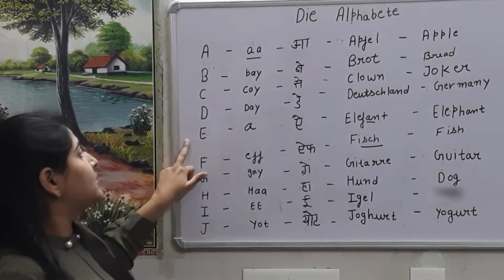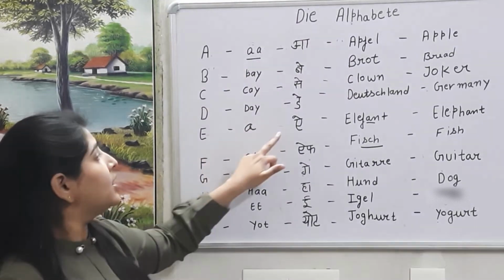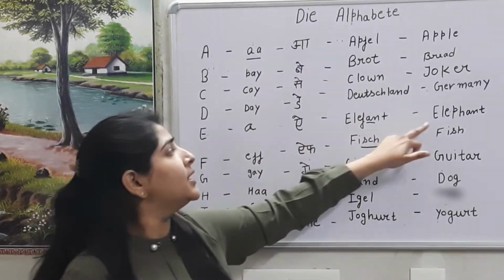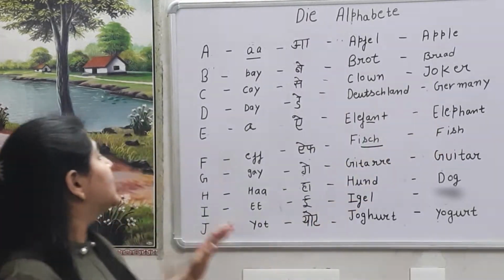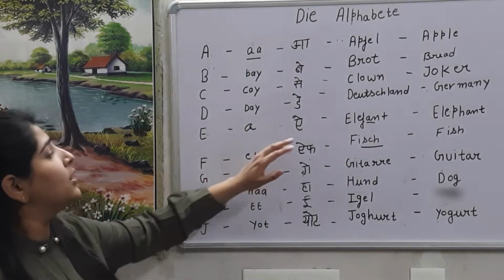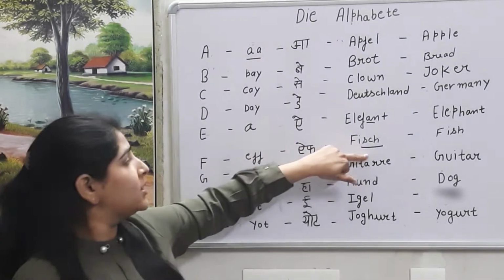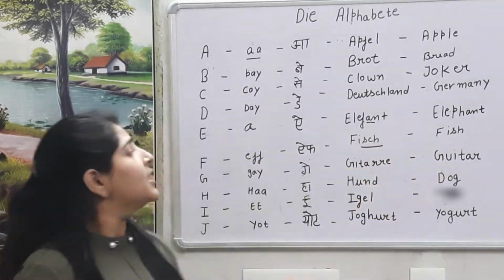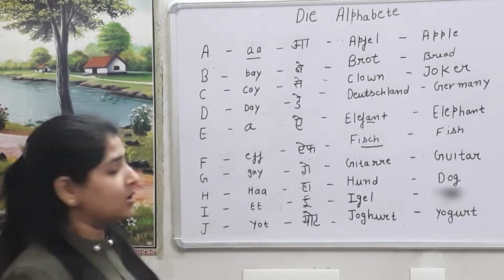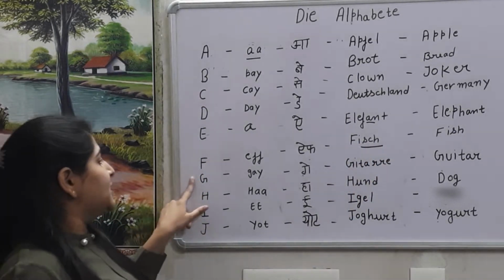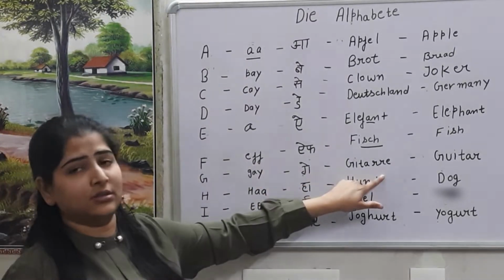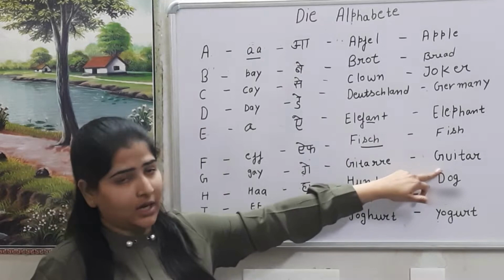Then E sound is A. Here is elephant. In English, elephant. Then it's F. Sound is similar. F. It's fish. In English is also fish. Whenever we have SCH, the sound is show. Then it's G, it's gay. Gay. Guitar. In English, guitar.